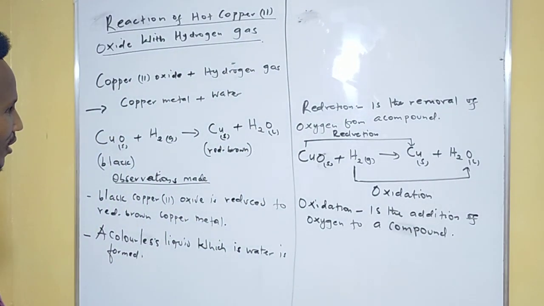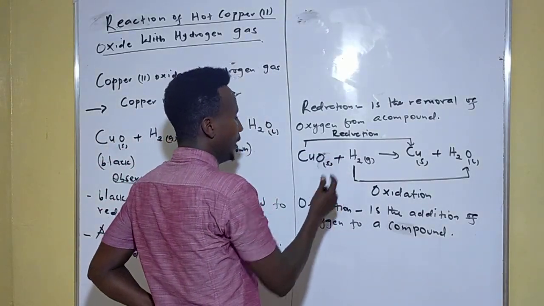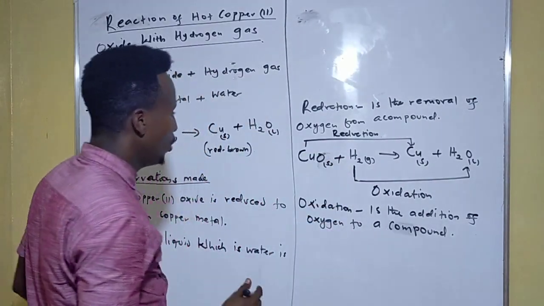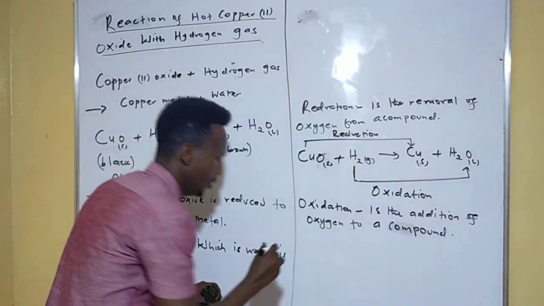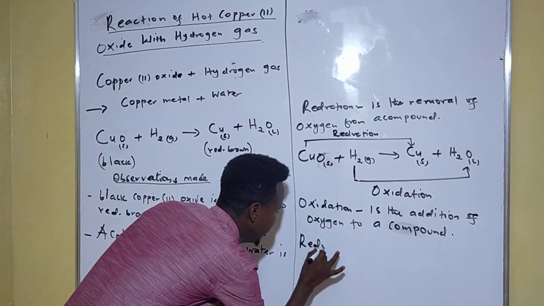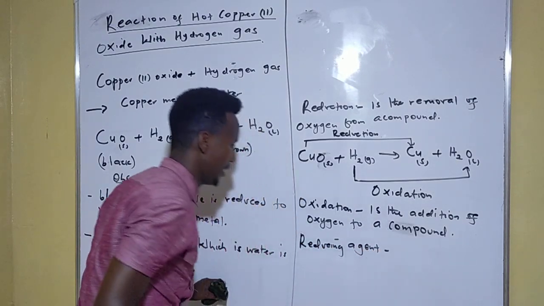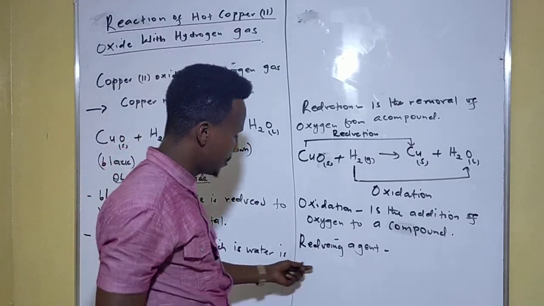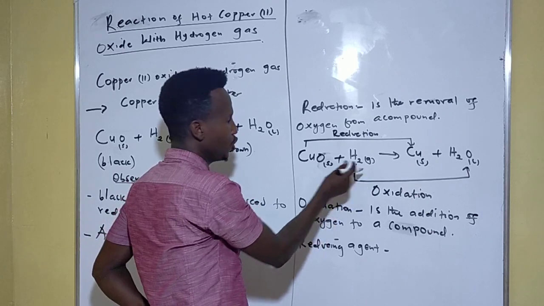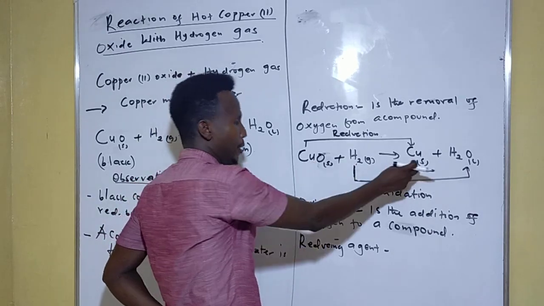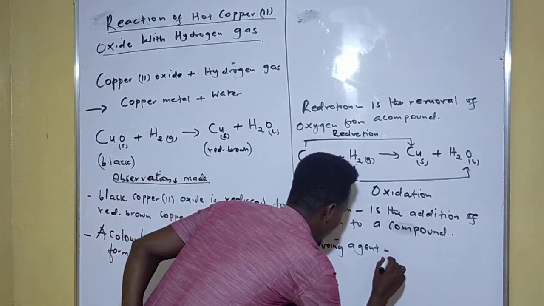Now we have what you normally call a reducing agent. In chemistry, a reducing agent is a substance which reduces another substance. Like now, hydrogen is reducing copper 2 oxide to copper metal. So our reducing agent in this situation is hydrogen.